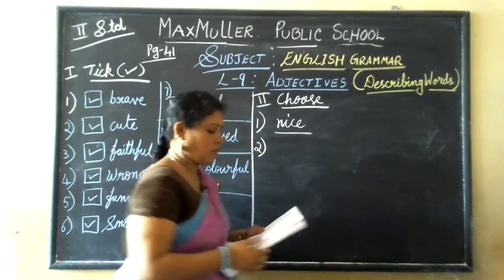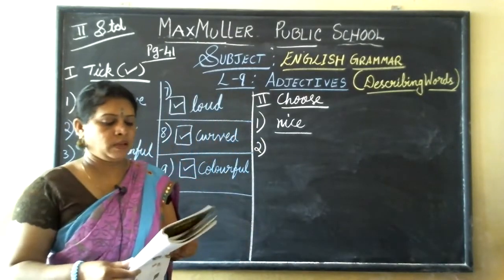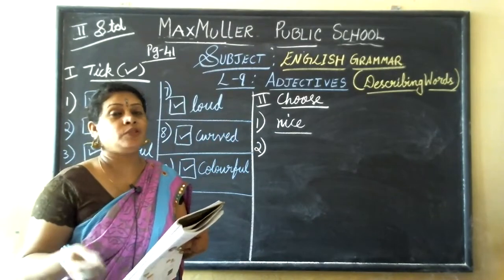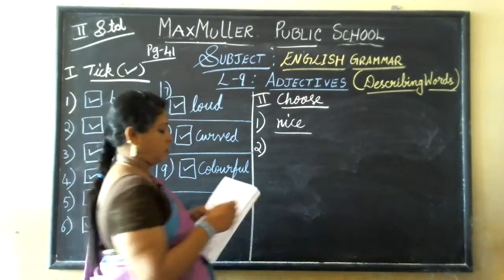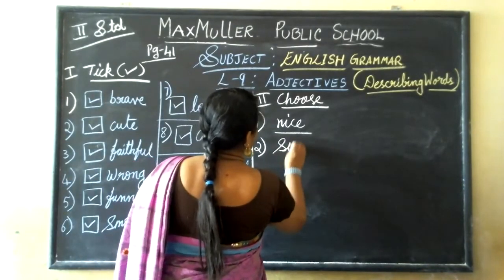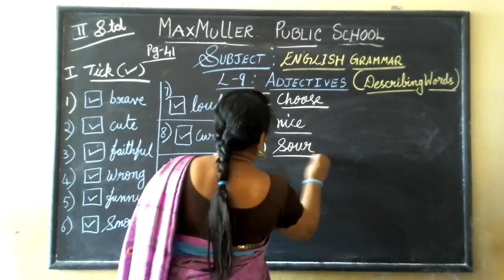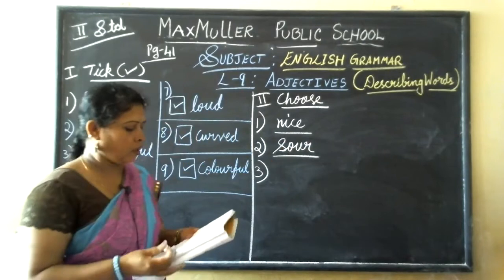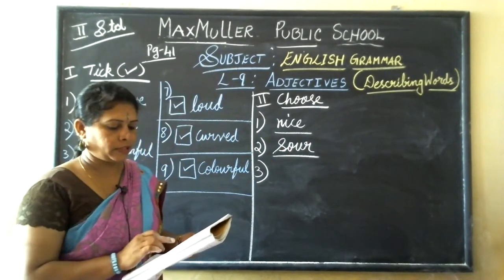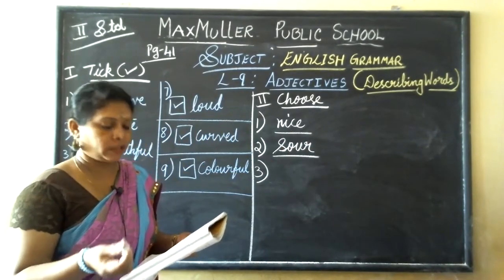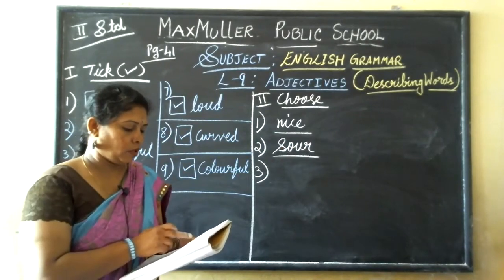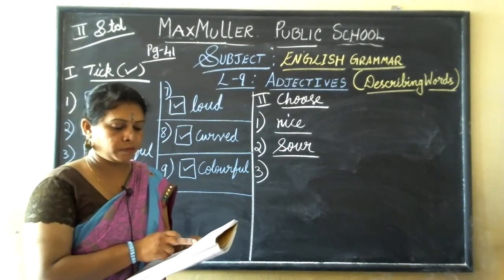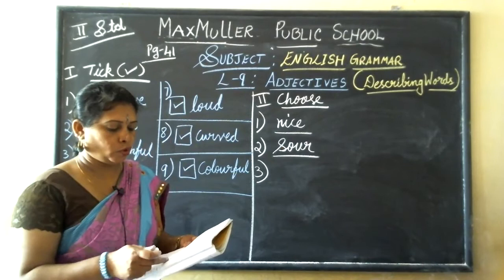Lemons taste. How will the lemon be sweet? No, sour. You feel sour. So answer is S-O-U-R, sour. Third one. He looks dash. He looks tired. The mangoes are juicy.